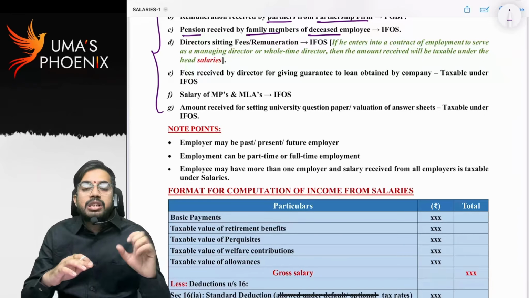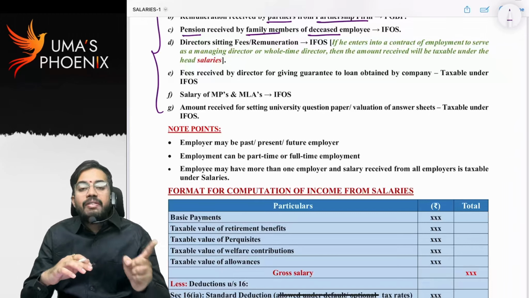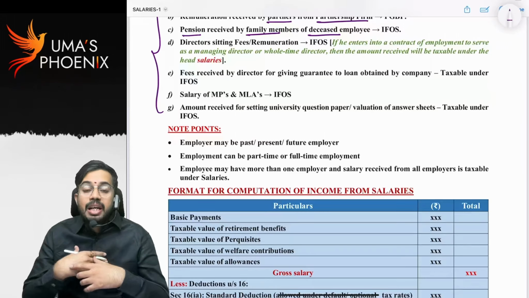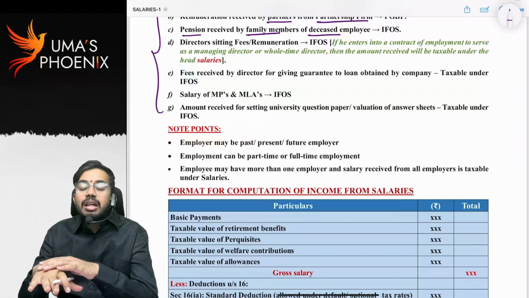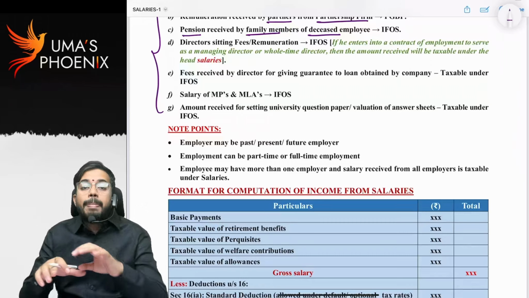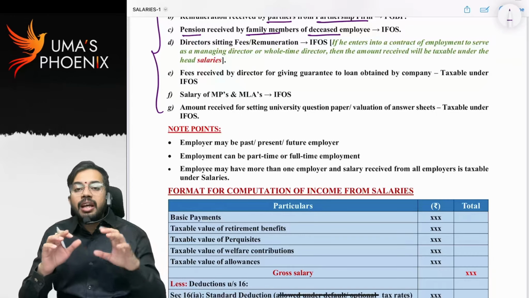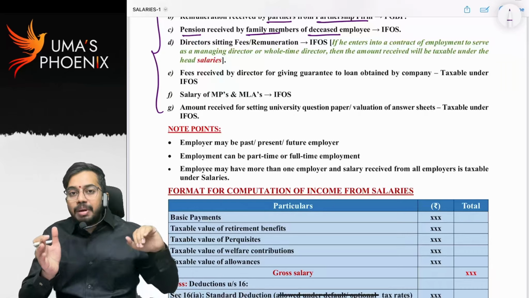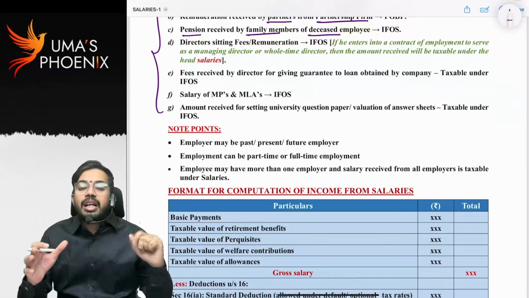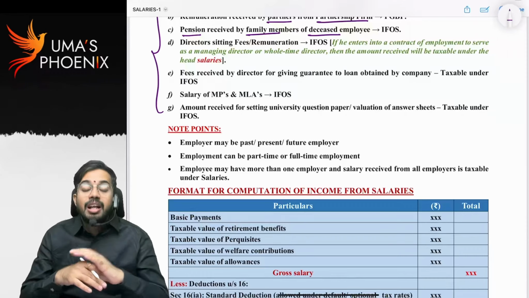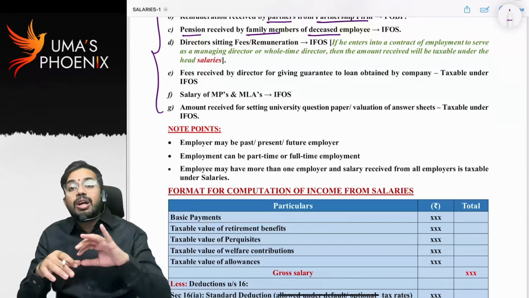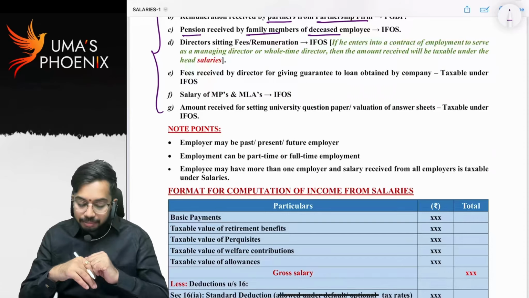Similarly, a company wants a loan. The banker said the banker will give the loan only if a director of the company gives a guarantee. Now the director gives a personal guarantee, and based on that the banker gave the loan to the company. Now the director is providing additional service apart from his employer-employee agreement, in the form of giving a personal guarantee. For that, the company paid some fees to the director. That fees is taxable to the director under other sources because that benefit is out of scope of the employer-employee agreement.